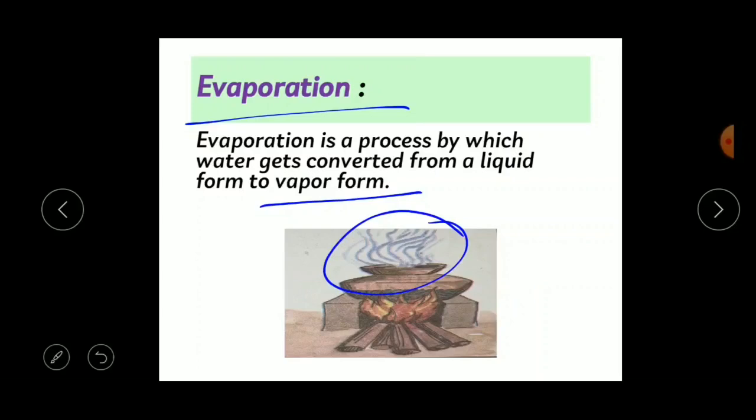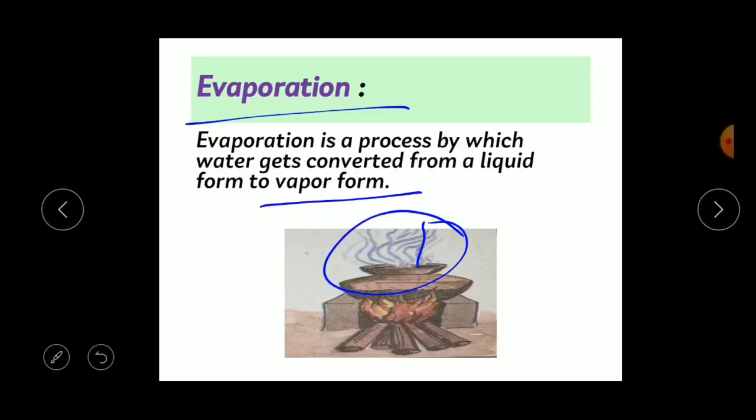So what is evaporation? Evaporation is a process by which water gets converted from a liquid form to vapor form. Water is a liquid. When the water is boiled, it becomes vapor. Here you can see, right? These are the water vapors, in the gaseous state, in the form of gas.